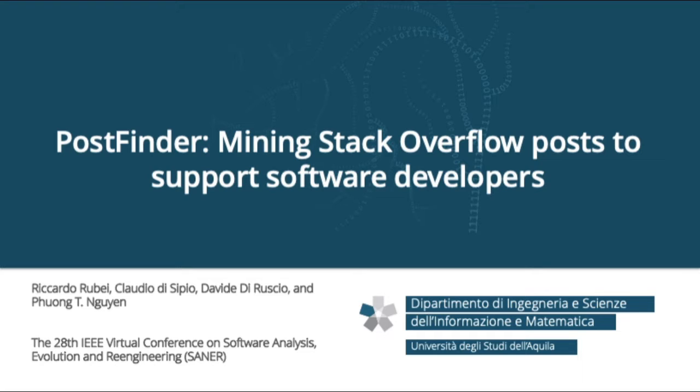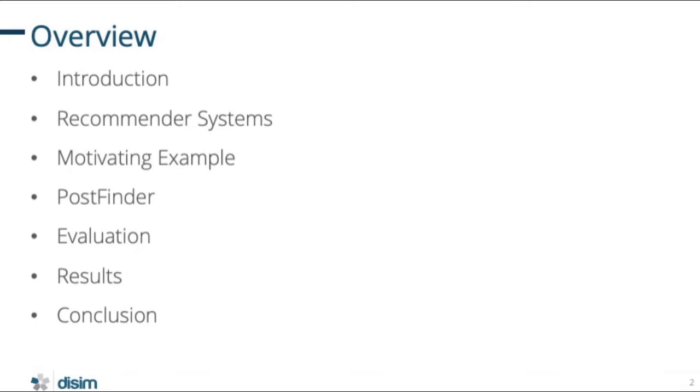I'm going to present you our tool named PostFinder, mining Stack Overflow posts to support software developers. I'm going to start by introducing you the problem of recommending helpful artifacts to developers. Then a brief introduction of what a recommender system is. I will show you the motivating example to better explain the purpose of our system. Then I introduce PostFinder by explaining its architecture, the evaluation strategy employed, and eventually the results obtained. Finally, we'll have the conclusion.